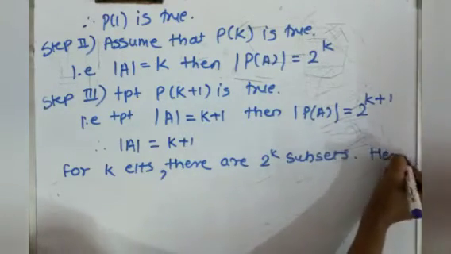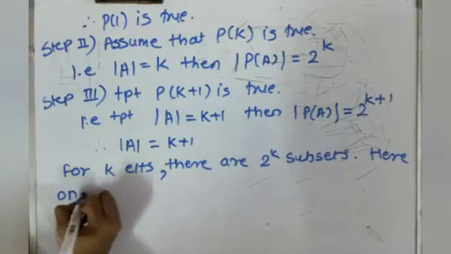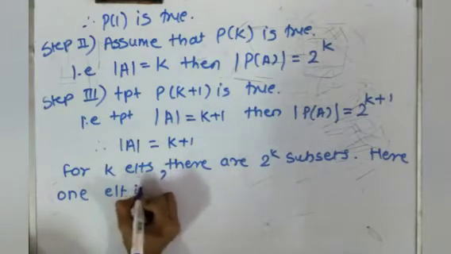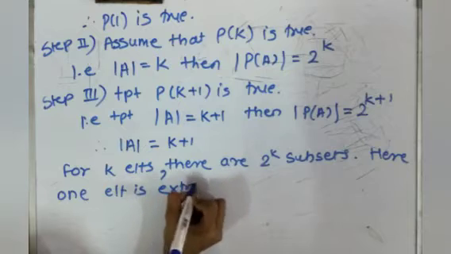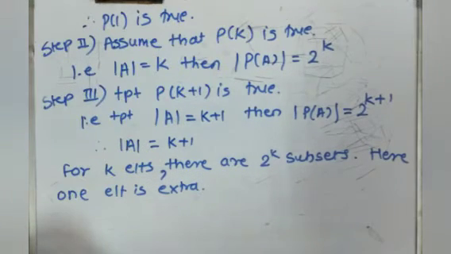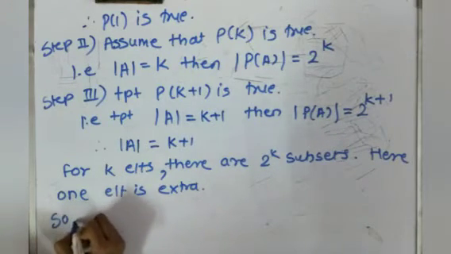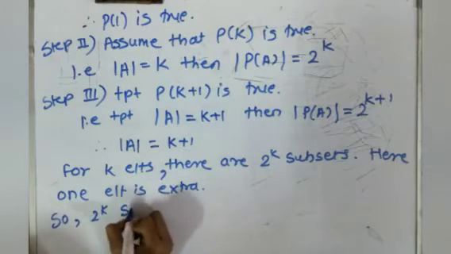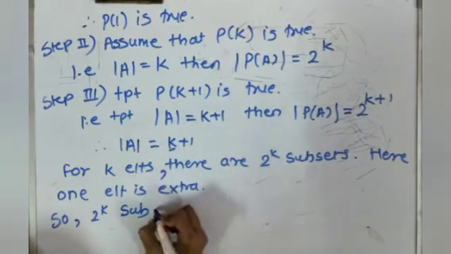And here one element is extra, right? So the 2 raised to k subsets will remain as they are, and in every subset that extra element will be added. I repeat, the 2 raised to k subsets for those k elements will remain as they are,